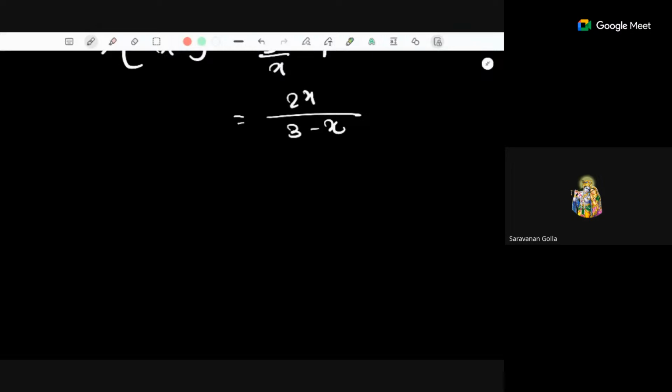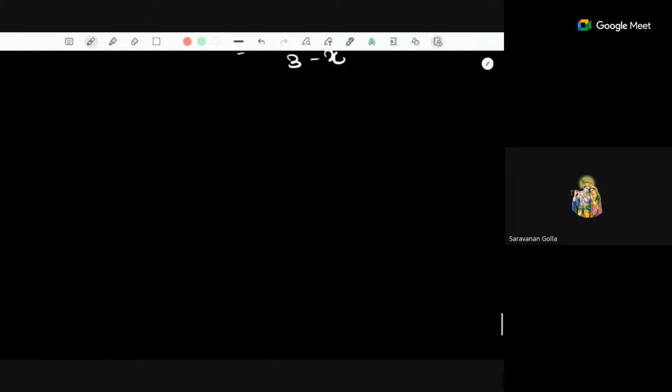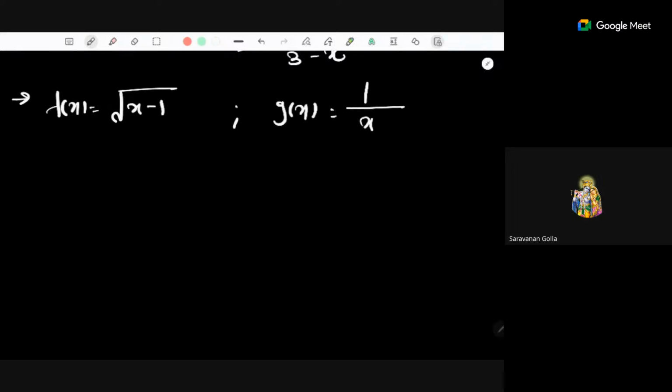Yes, Levan. Can you do one more example for this question? Okay, one thing we can do with roots. Suppose f of x is root of x minus 1 and g of x is 1 upon x. In this case, I want to find the domain of f composition g and the domain of g composition f. Let's find both.